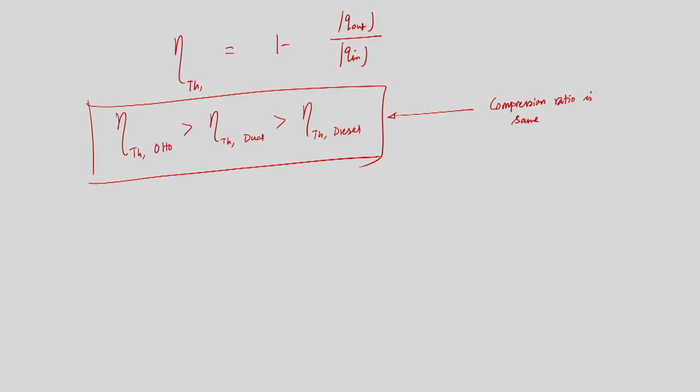We did not discuss whether the efficiency of the Otto cycle is higher than the dual, but from the mathematical expressions of thermal efficiency of Otto and diesel, we have discussed that for a given compression ratio the efficiency of the Otto cycle is higher than the diesel cycle. So that is what we have seen from another perspective, a look at the TS diagram.